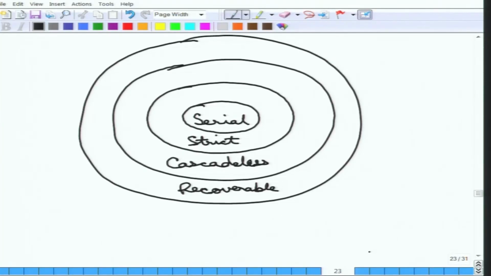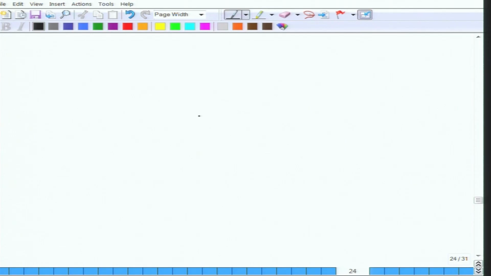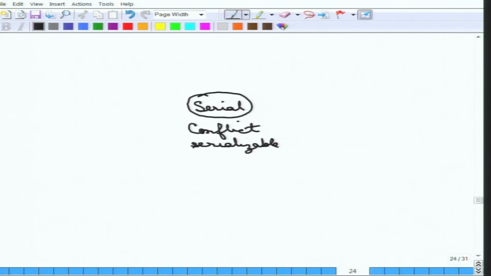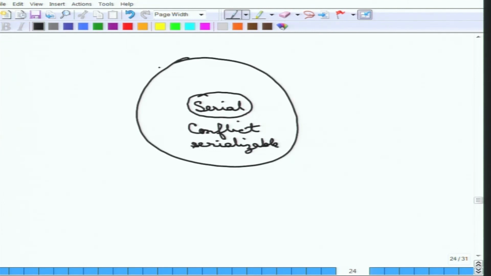Now if we go back to the concept of serializability, we can produce a similar Venn diagram. If it is serial, that means that it is also conflict serializable, but of course there are other conflict serializable schedules which are not strict. And every conflict serializable schedule is also view serializable, but not the other way around. So you can again think of another Venn diagram like this.